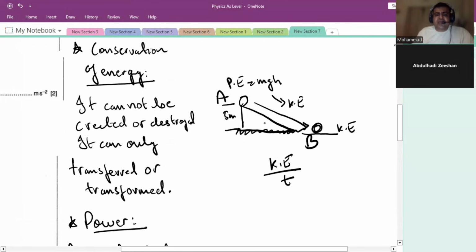So we need to know the mass of the ball, the velocity of the ball, and the time taken from point A to point B, so we can find the power. Makes sense? Yes, it makes sense.